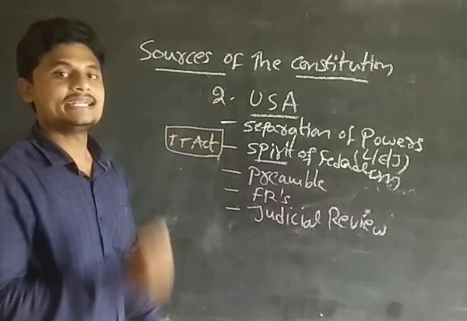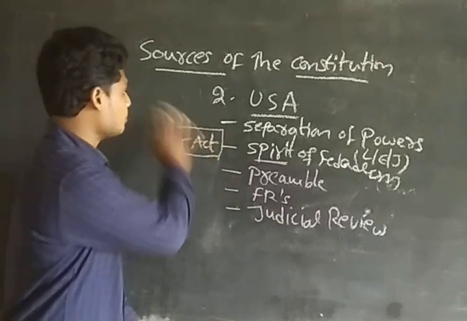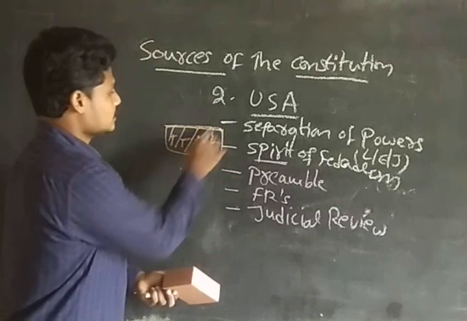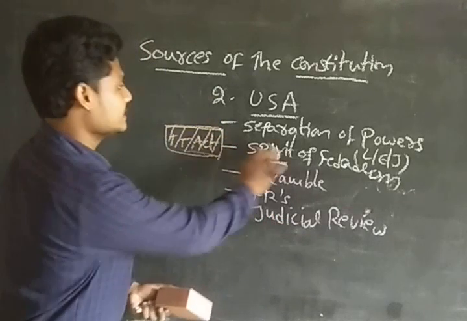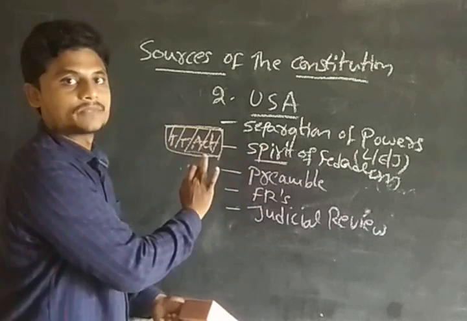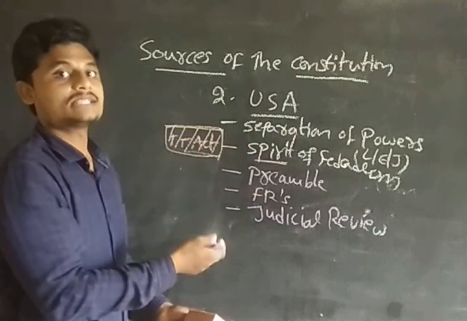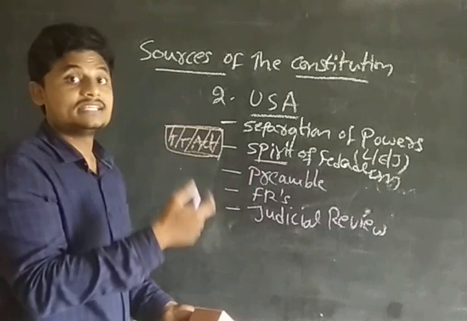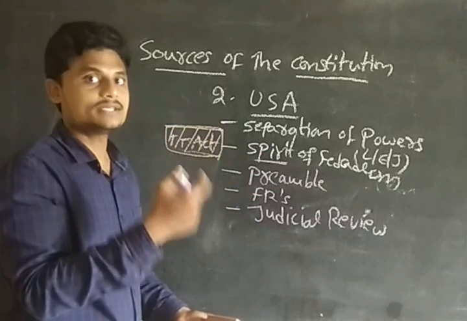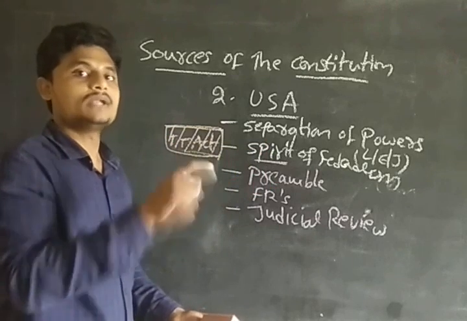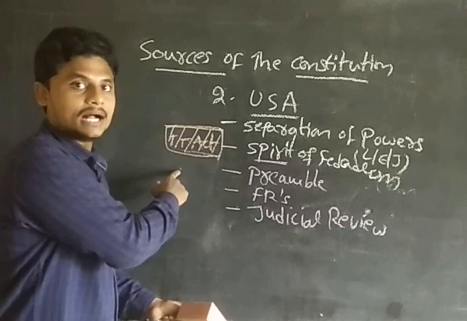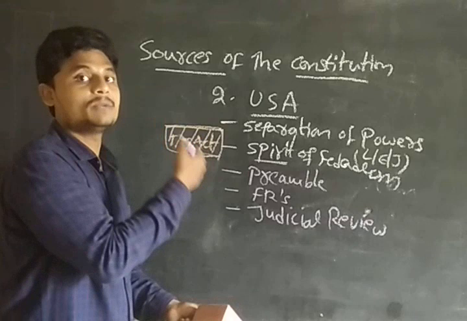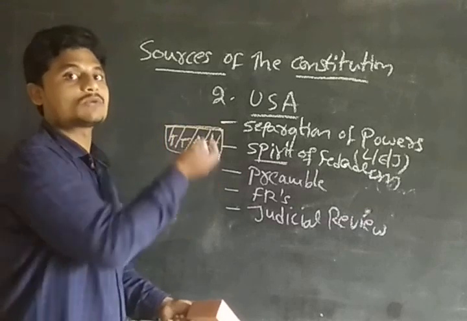So judicial review in India will consider only the document. Whatever is presented over there, it will see. That is the judicial review in India, the procedure established by law. Whereas in the USA, they will see the due process of law, meaning while making the law, whether the parliamentarians have taken the considerable measures and put the required provisions or not.